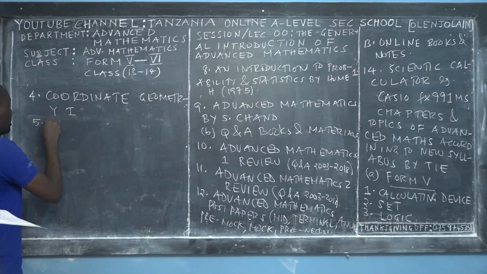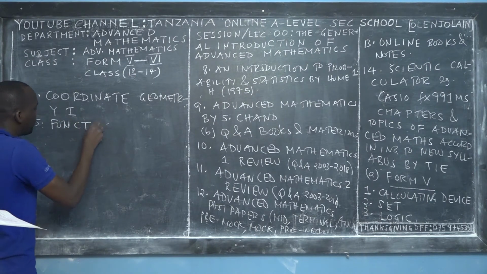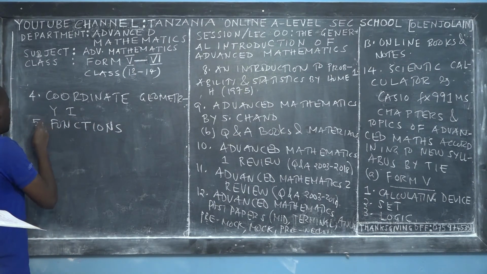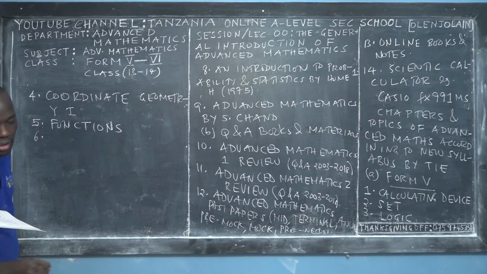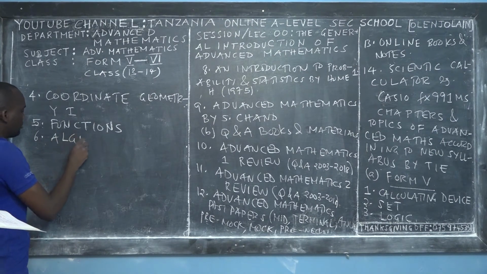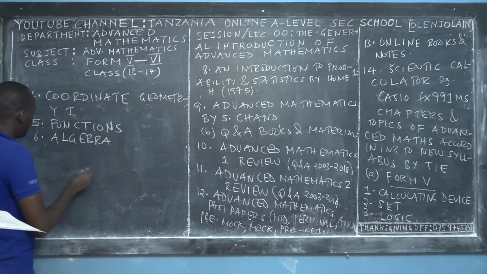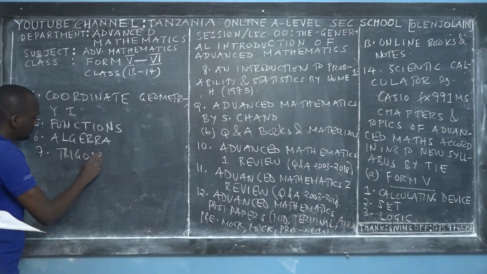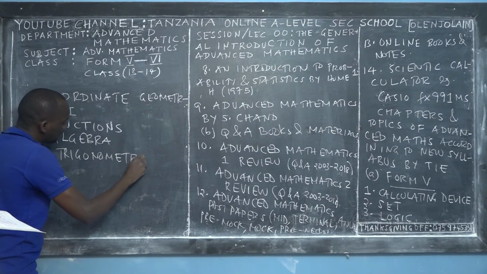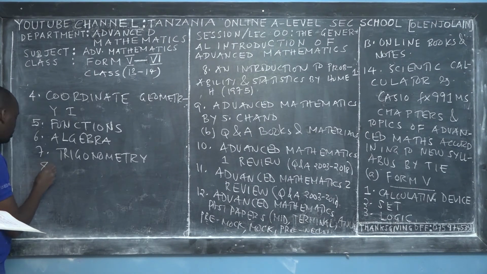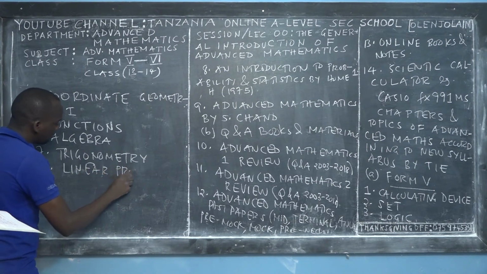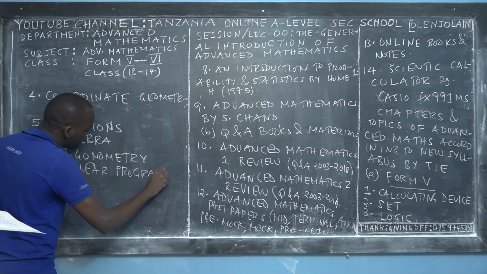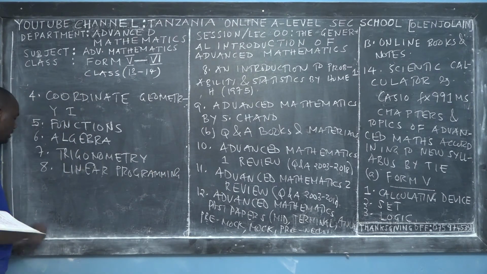So let me arrange them in order. The fifth topic is called the functions. We advance your knowledge of functions that you have from O-level. The sixth topic is called the algebra. I've arranged them according to the way they have been arranged in the syllabus. The seventh topic is trigonometry. And then the eighth topic is called the linear programming. Very interesting topic. Paper 1, linear programming.